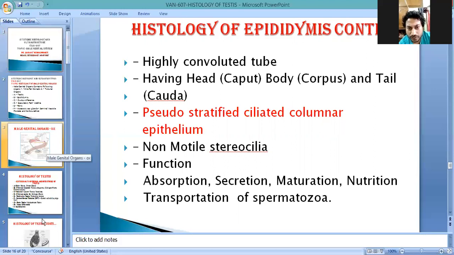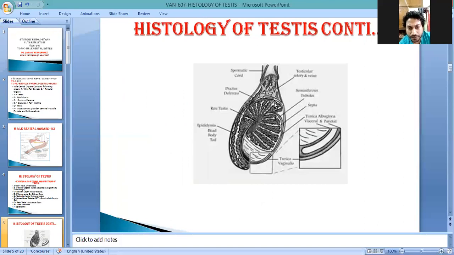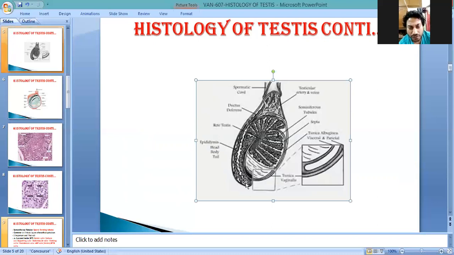Okay, so you see here also the picture of the epididymis. This structure is known as the head of the epididymis. This is the body of the epididymis, and this is the tail of the epididymis. Later on, it is converted into the vas deferens.